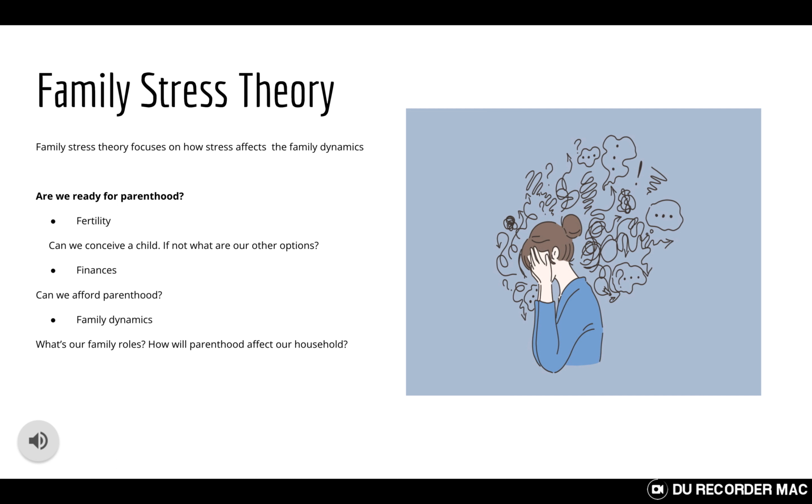This adds stress onto couples because they have to decide, if we can't conceive in what is looked at as a natural way, what other roles can we take? Some people may look into IVF, some people may look into adoption, some people may look into surrogacy, and many more other options.